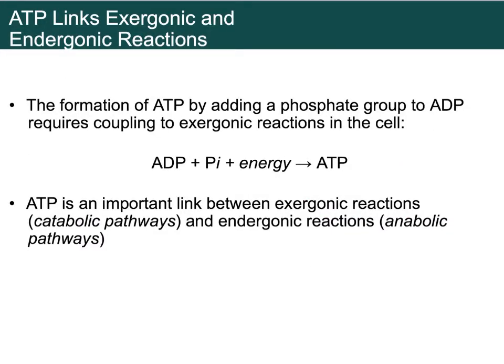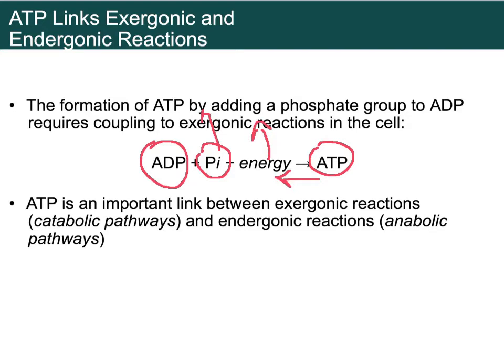So here's the opposite of the reaction I was talking about. If you take ADP, which is adenosine diphosphate with 2 phosphates, and add a phosphate to it with some energy, we get ATP. When we go the other way, we take ATP, energy comes out, the phosphate comes out, energy comes out, phosphate comes out, and we end up with ADP.